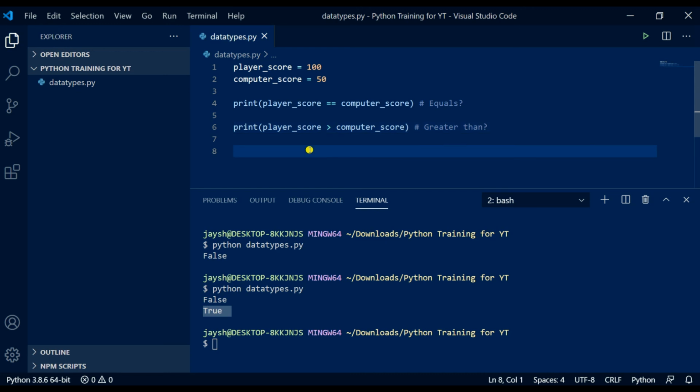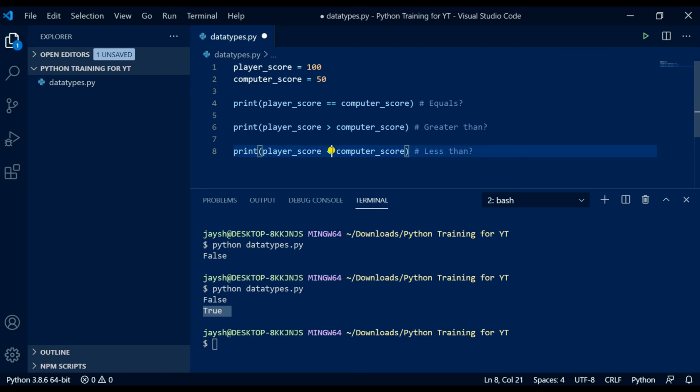So now we know that the player score is higher than the computer score. There may be other things that we're going to do within the program, so it's very useful. But let's check out some more arithmetic operators we can use for this. So let's print player score. Let's see if it's less than the computer score. Leave a comment. Less than question mark.